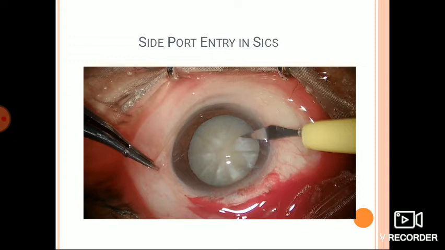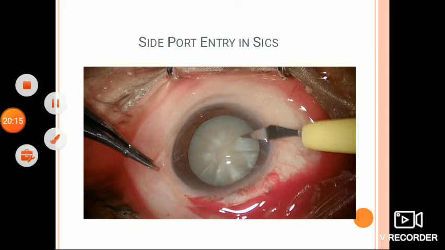The uses of the side port include: many surgeons prefer to perform capsulorhexis through the side port. When the eye is hypotonous, viscoelastic can be injected through the side port for smooth tunneling. It can be used for aspiration of the subincisional cortex, and at the end of surgery it can be used for reformation of the anterior chamber.